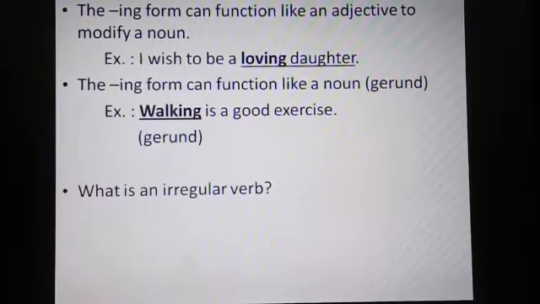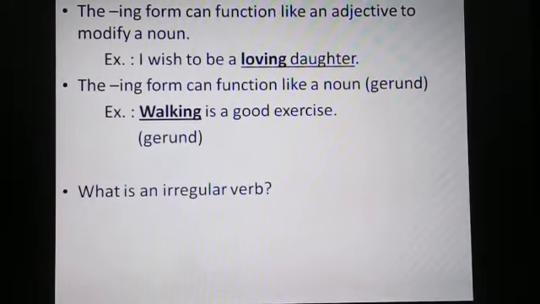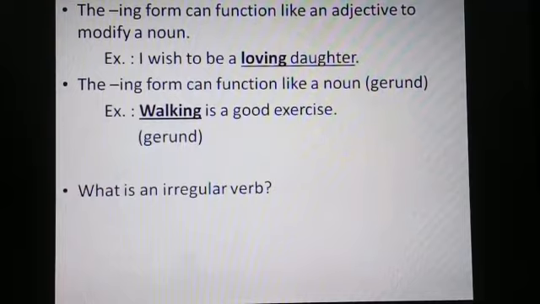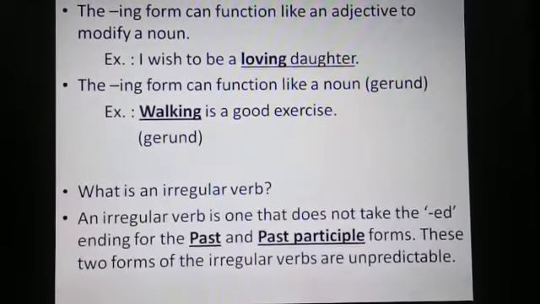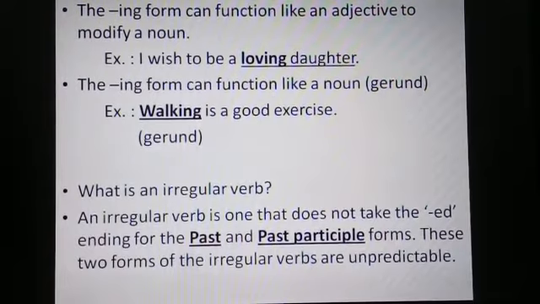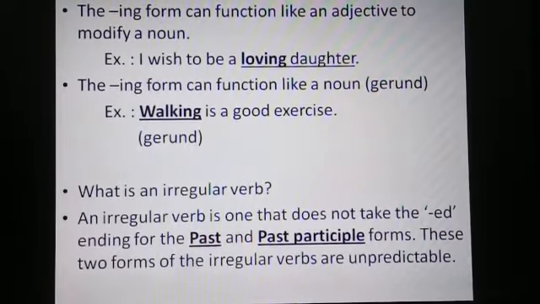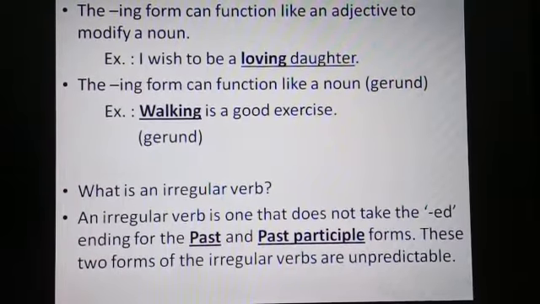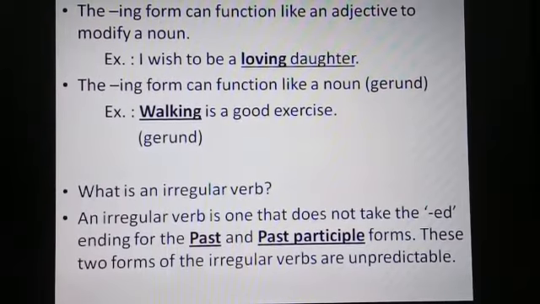Now, I hope that you have understood where and how to use the verb forms, and you will use them correctly in your sentences. Now let's talk about irregular verbs. What is an irregular verb? An irregular verb is one that does not take the ed ending for the past and past participle forms. These two forms of the irregular verbs are unpredictable.